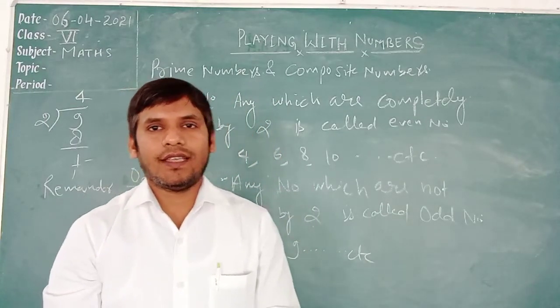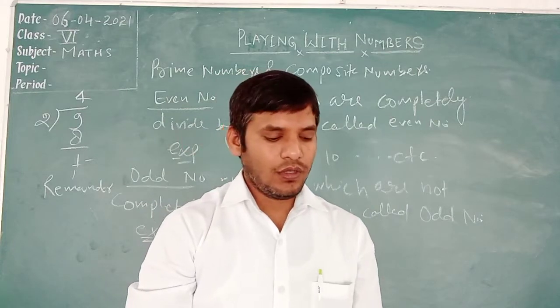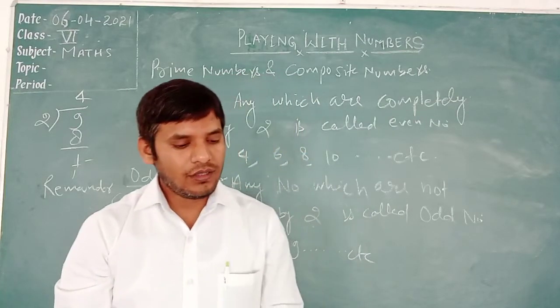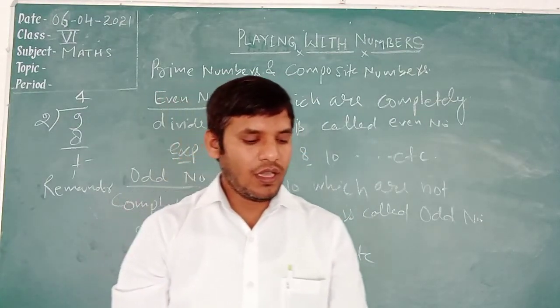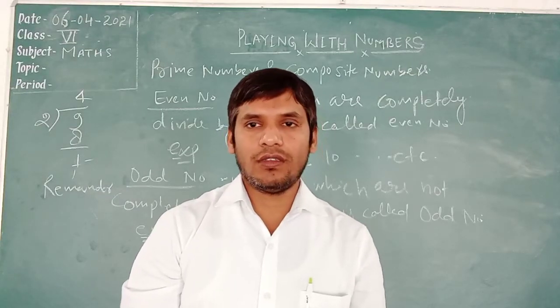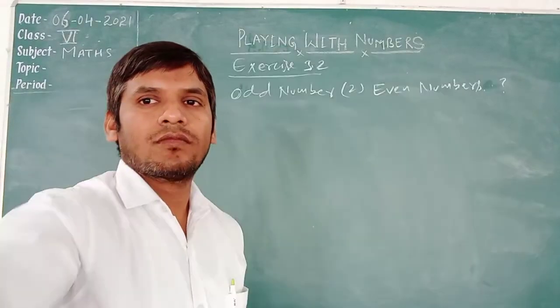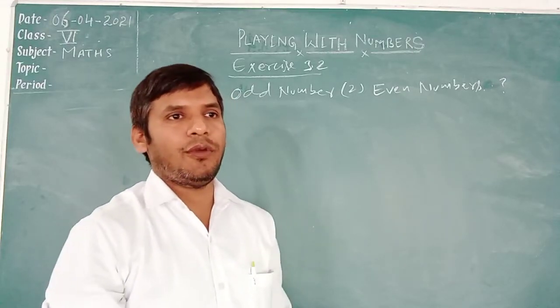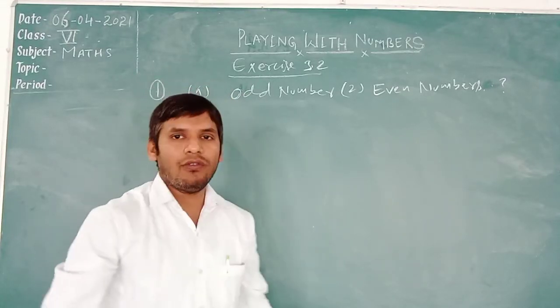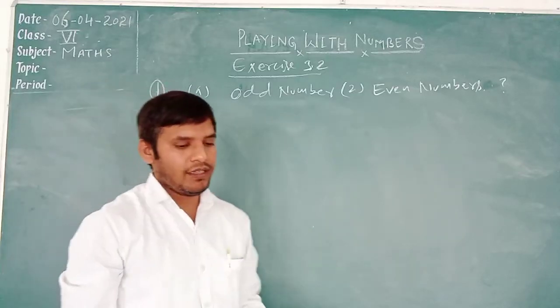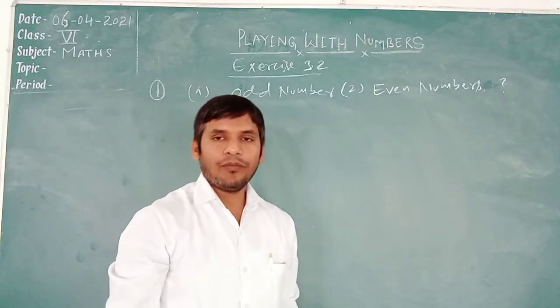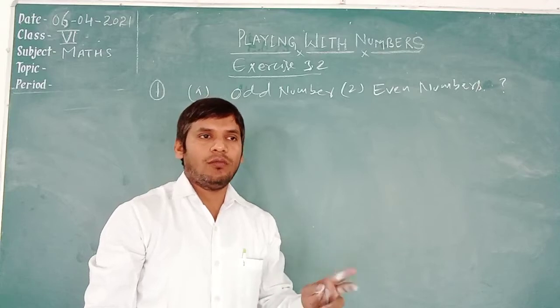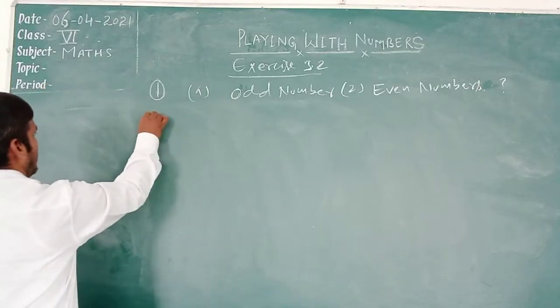Let us start exercise 3.2. In exercise 3.2, some true false questions are given, and we state whether what is given is true or false. Question number first of exercise 3.2 is given. Find the sum of any two odd numbers and even numbers. Okay, let's solve.